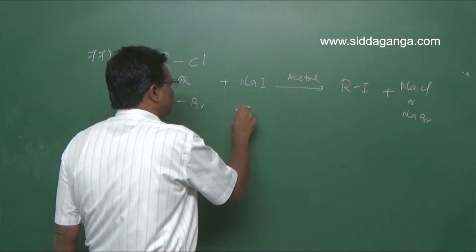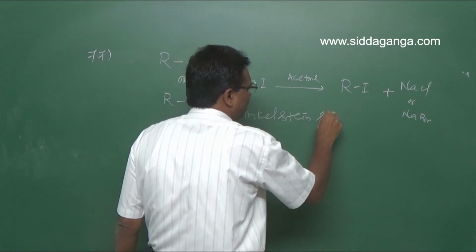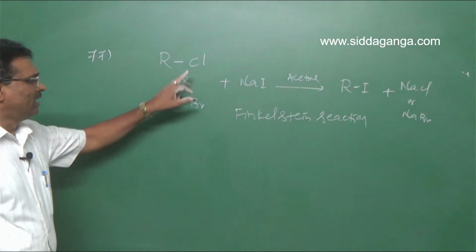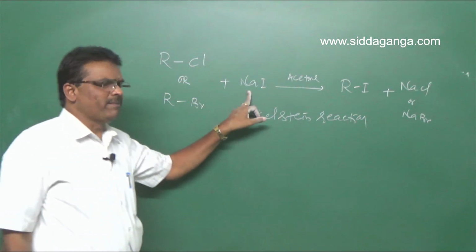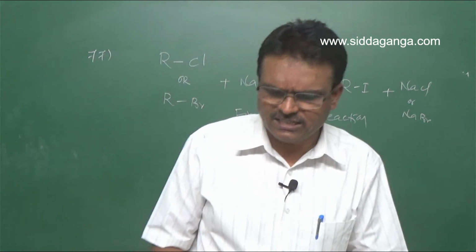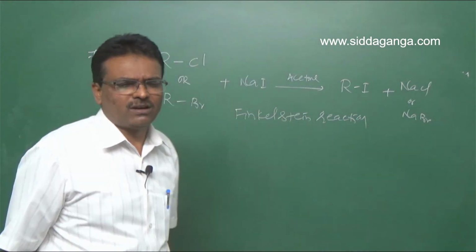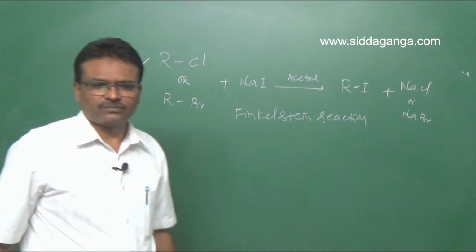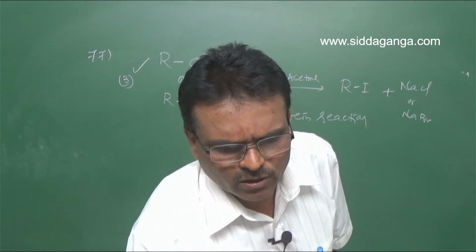So this reaction is called Finkelstein reaction. Conversion of alkyl chlorides or alkyl bromides with sodium iodide in the presence of acetone gives alkyl iodide. This reaction is Finkelstein reaction. Hence, third option is right for question number 77. So third option is correct. Clear? Next, let us move on to question number 78.